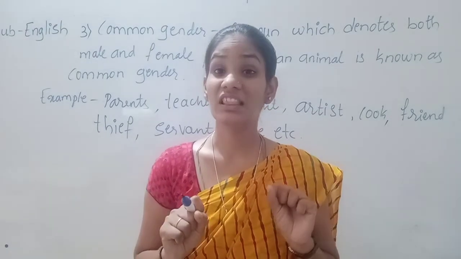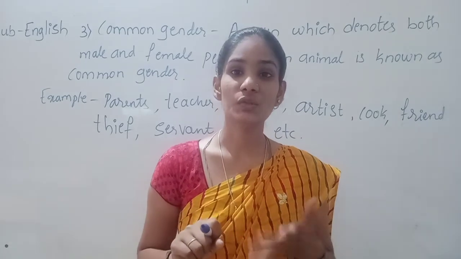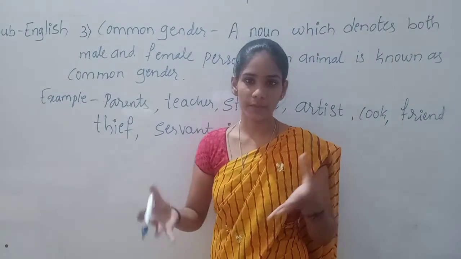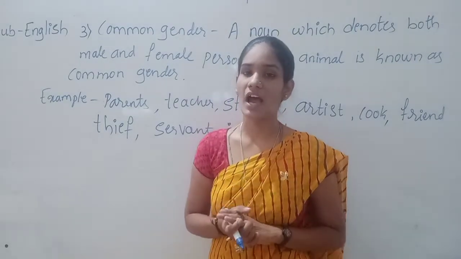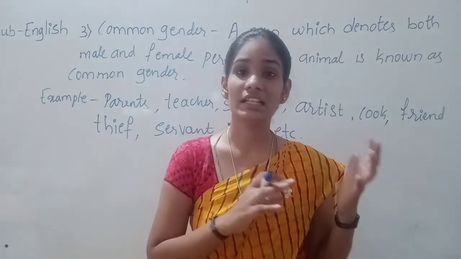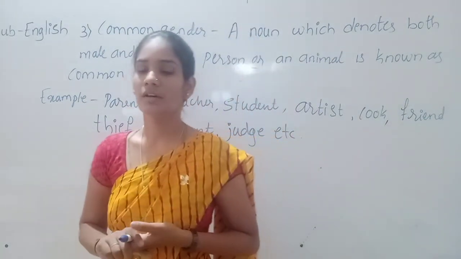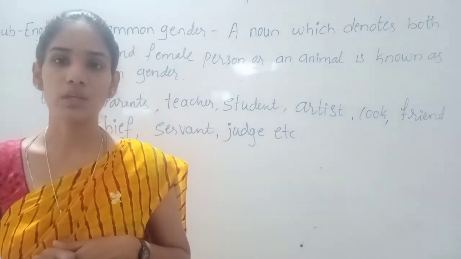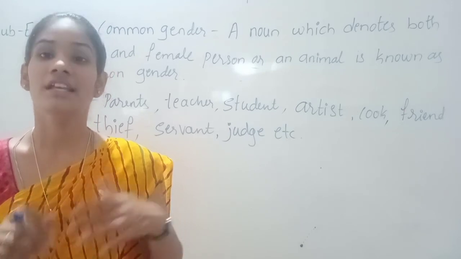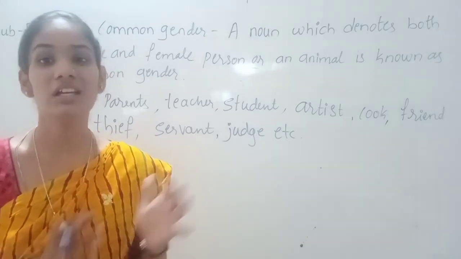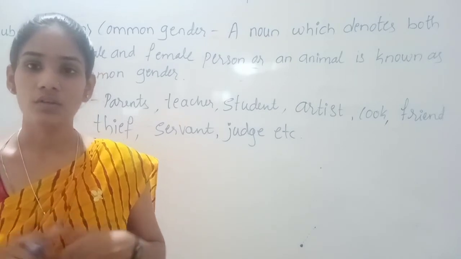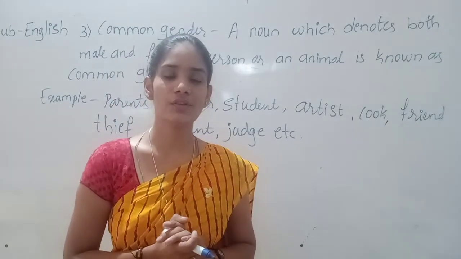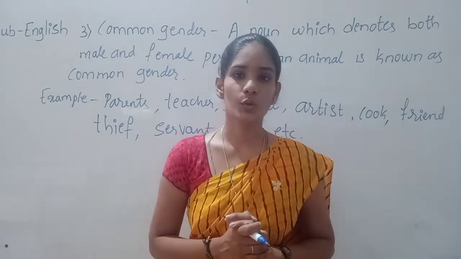Here, the things which don't have life, for them we don't use male or female words. The nouns which denote neither male nor female person or animal are known as neuter gender. Usually neuter gender is used for things, the names of things.